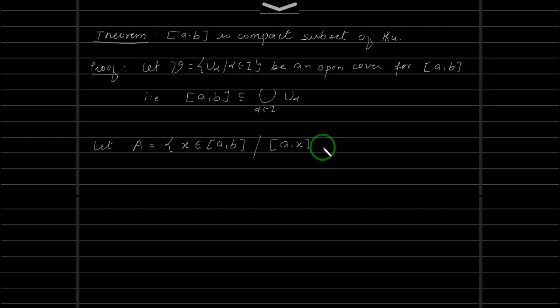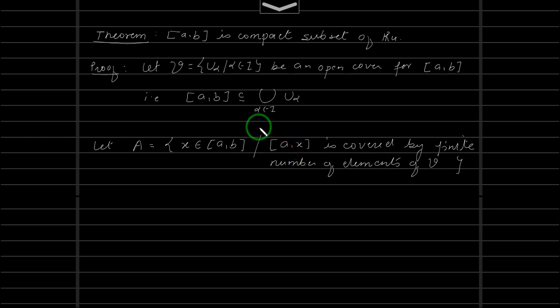This interval [a, x] is covered by a finite number of elements of V. Okay, so let us take this set of all those elements x such that this interval is covered by a finite number of elements of V. Our aim is to show that b is also in this A. So of course, a will be in A and b will be in A. That means [a, b] will be covered by a finite number of elements of V. That means we have a finite subcover.